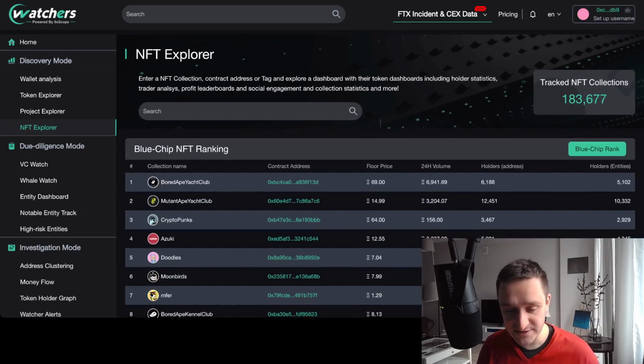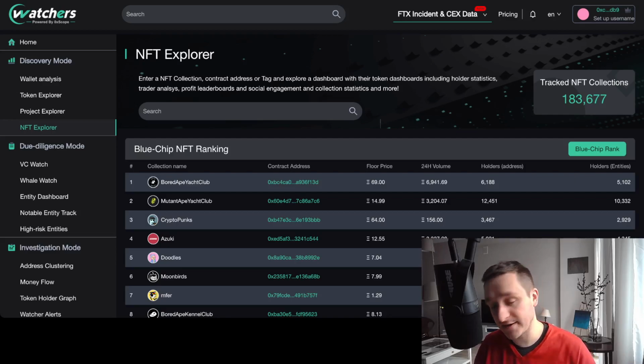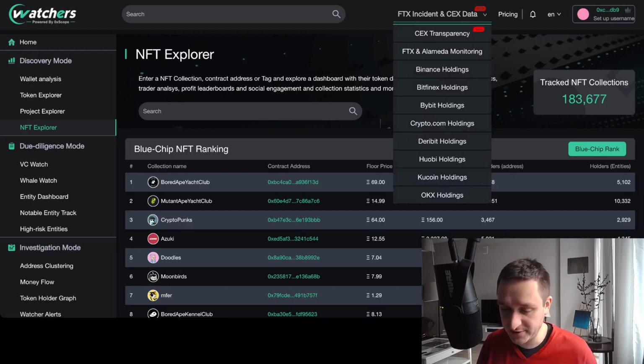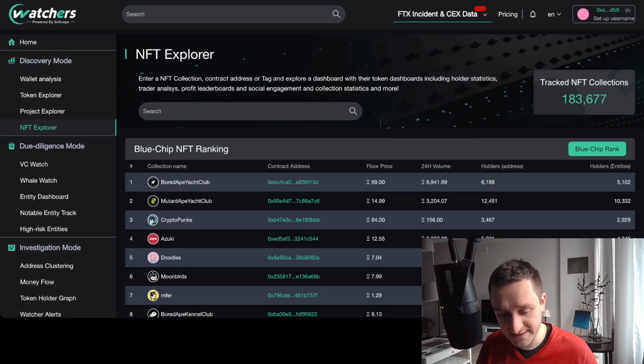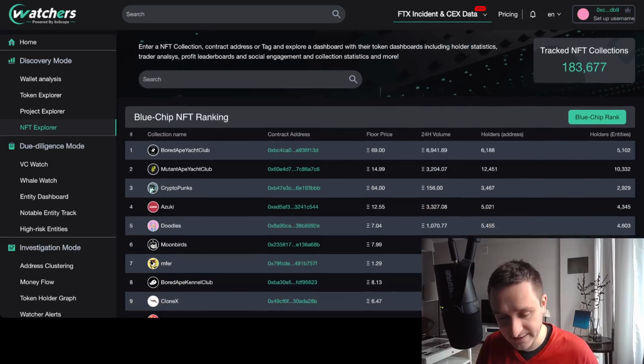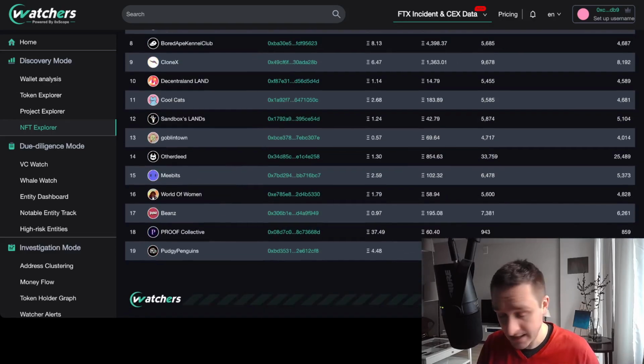And again, this is really a free tool. This is the closest thing to Nansen.ai. Nansen, of course, is much more complex and gives you even more information, but it's payable, and it starts at $100 per month, which is a lot, especially if you're just starting. So watchers.pro is the free alternative to Nansen if you want to start and see whether you can get an alpha out of different statistics.